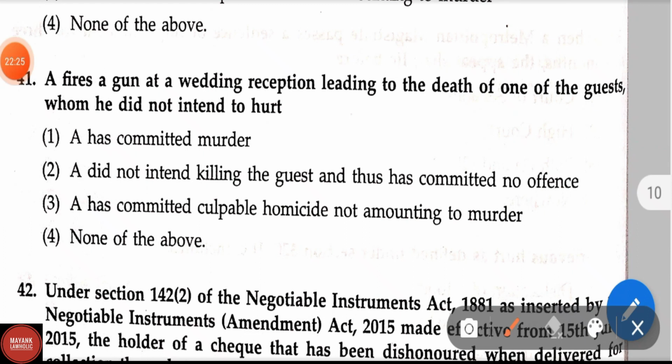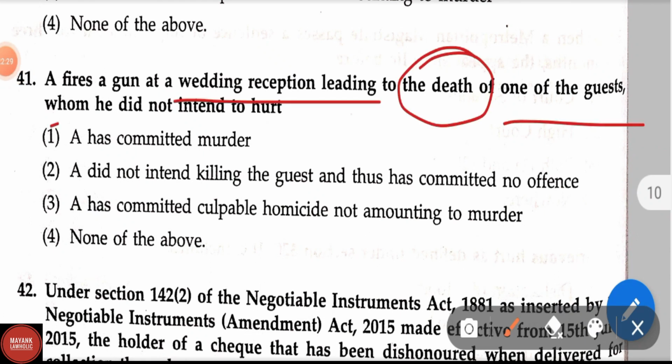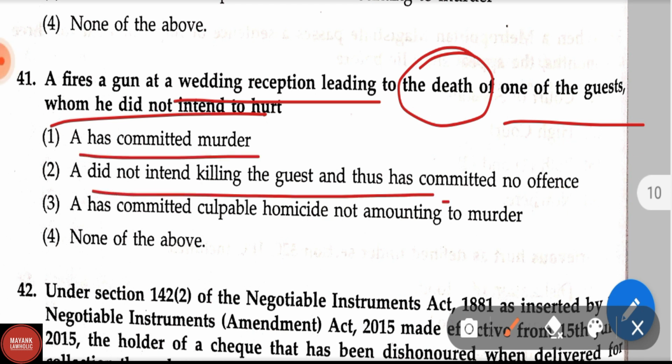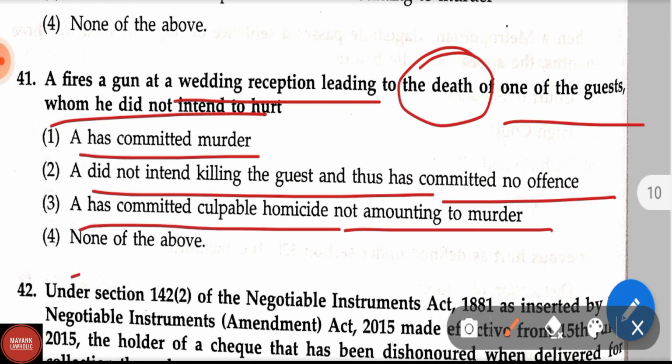Question number 41. A fires a gun at a wedding reception leading to the death of one of the guests whom he did not intend to hurt. A has committed murder. A did not intend killing the guest and thus has committed no offense. A has committed culpable homicide not amounting to murder. None of the above. Correct answer is option 3rd. A has committed culpable homicide not amounting to murder.